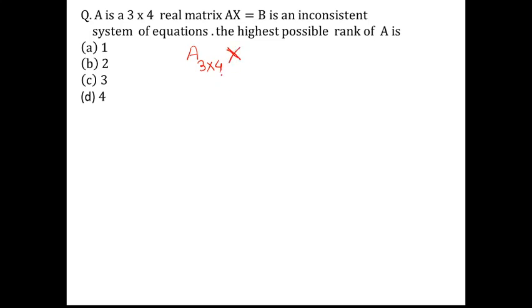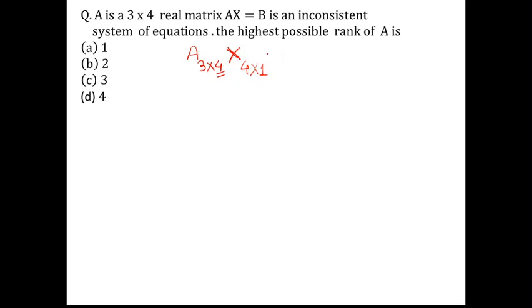The number of columns of A is 4. As the multiplication of A with X is done, the number of rows of X must be 4, and it is always a column matrix. So its order should be 4 by 1.